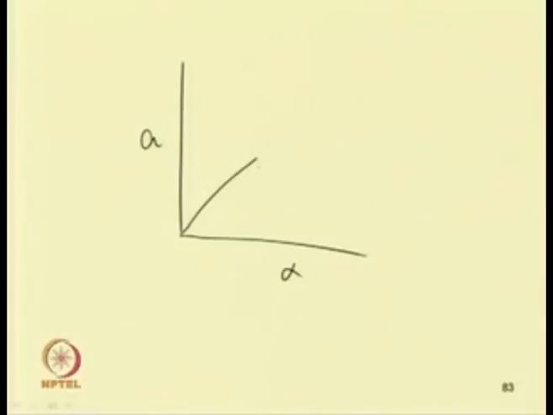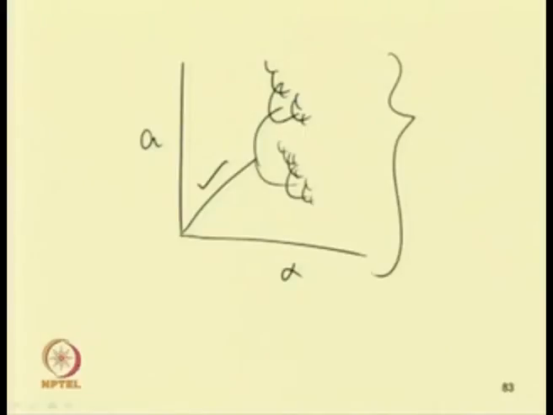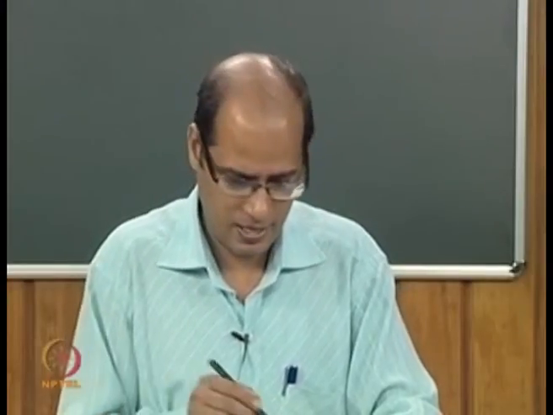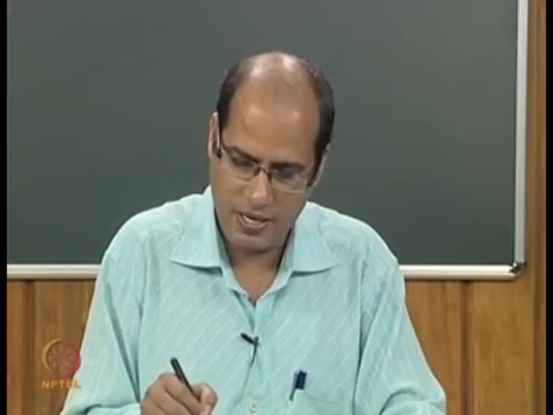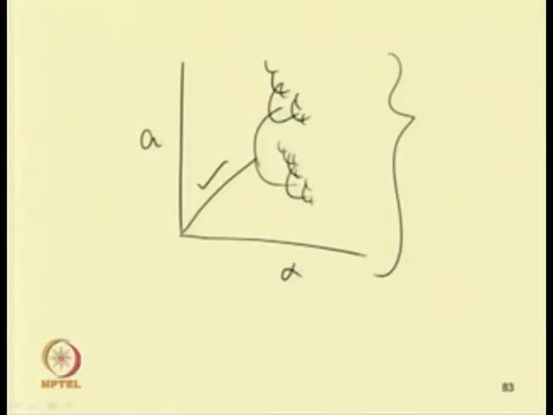So, from one branch one can have two branches, then 2 to 4, 4 to 8. This way the branching will continue and one can have a set of chaotic response. This is a set of chaotic response obtained due to period doubling. Initially one has a single period, then the period goes on increasing and it becomes more and more chaotic. In the next class we will study the quasi periodic solution and the chaotic solution.